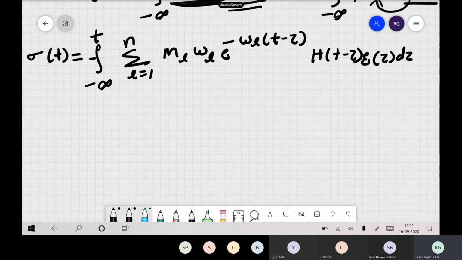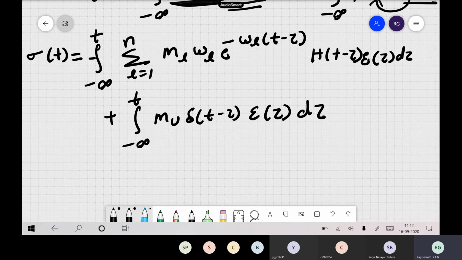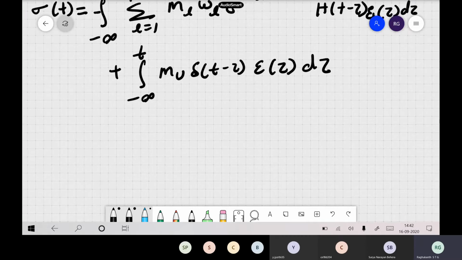Plus the integral from minus infinity to t of mu, delta of t minus tau, epsilon of tau, d tau. Just we have substituted in this expression. And of course one more term also is there, the integral from minus infinity to t.